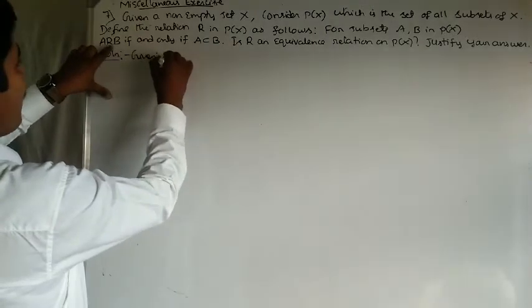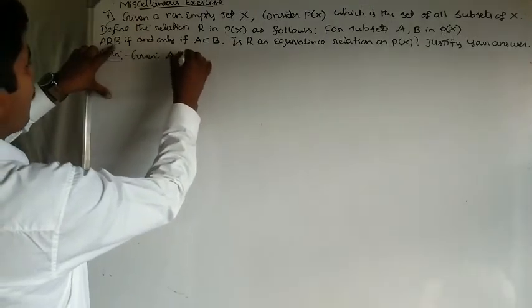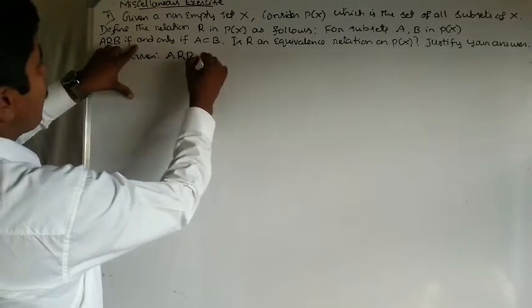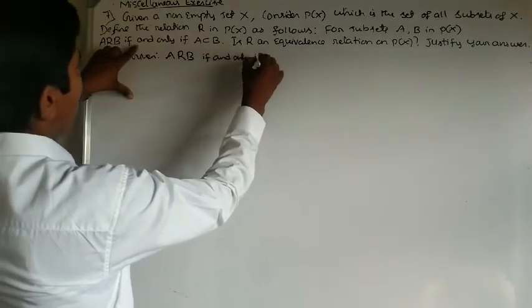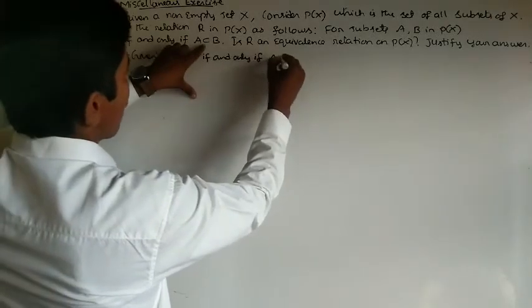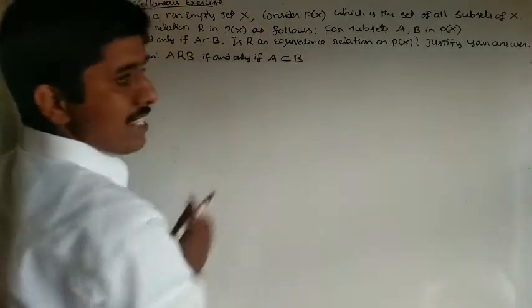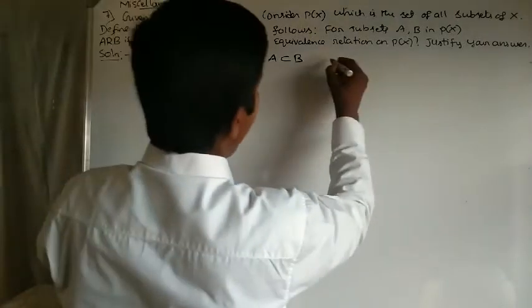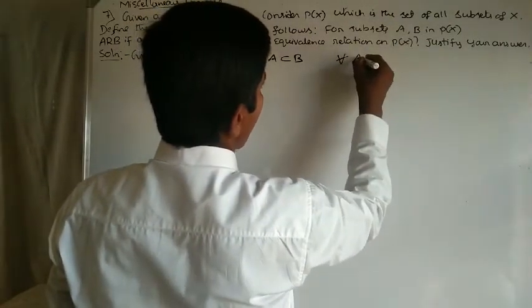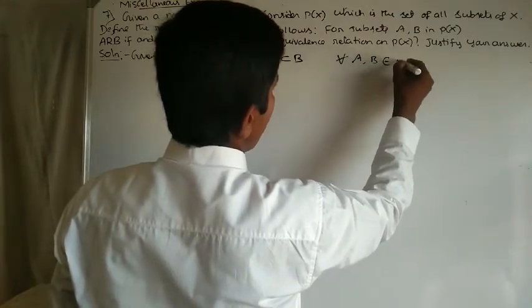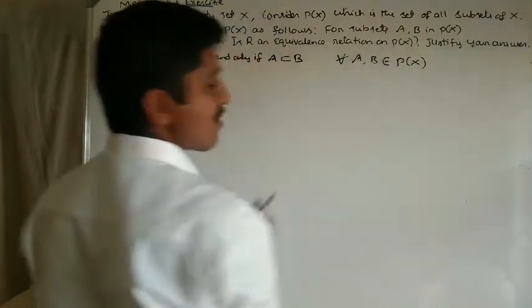So here, given that A R B if and only if A is a subset of B, for all A, B belonging to P of X. P of X means the power set here.